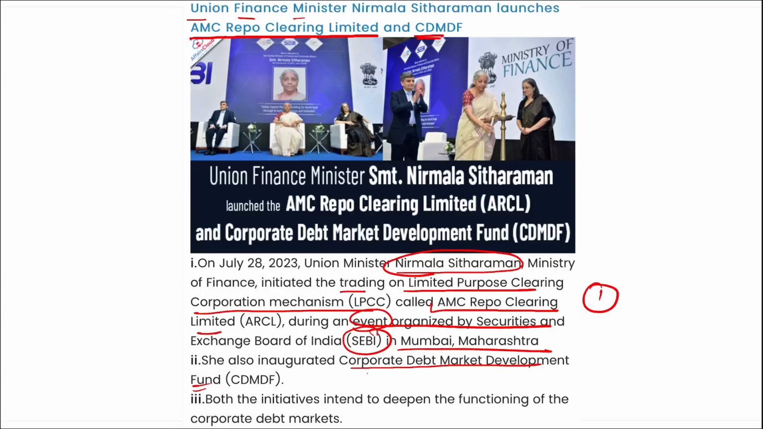Second thing, she inaugurated the Corporate Debt Market Development Fund. Third thing, both the initiatives intend to deepen the functioning of the corporate debt market. Right? Then this Corporate Debt Market Development Fund is 33,000 crore backstop facility for mutual funds. Right? And this was recently launched. Correct? So these are the two things that you need to remember. First is your AMC Repo Clearing Limited, this was launched, and second is your Corporate Debt Market Development Fund, that was launched by Nirmala Sitharaman.